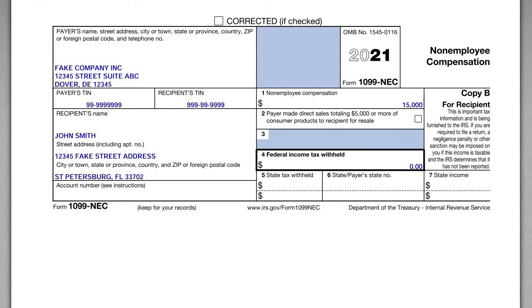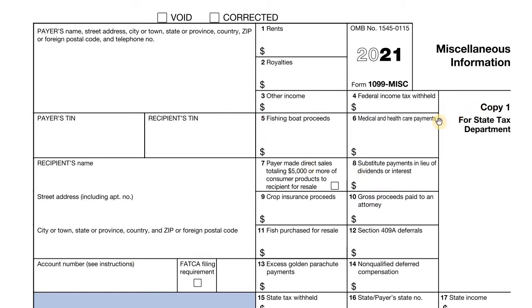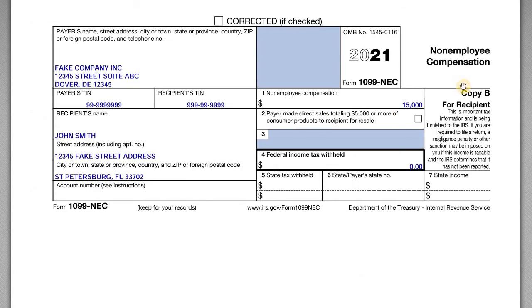Right, so if we look at the 1099 miscellaneous, this form looks a little more familiar to everybody. It's a form that was used to report rents, royalties, other income, payments to attorneys, and there was formerly a field here for payments to independent contractors, right? And so the IRS, because the vast majority of these 1099 MISC forms were for payments to non-employees or to independent contractors, spun off their own version of this to make it a little simpler for everybody. And now we have the 1099 NEC.